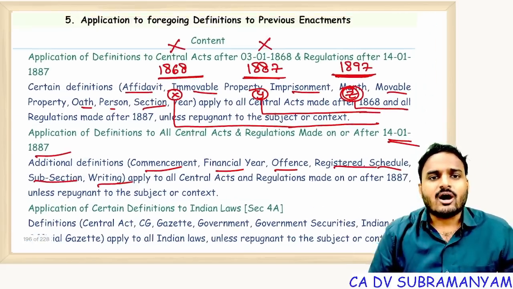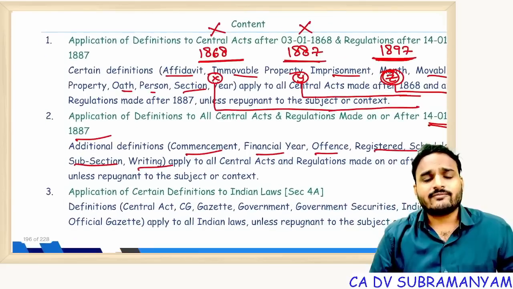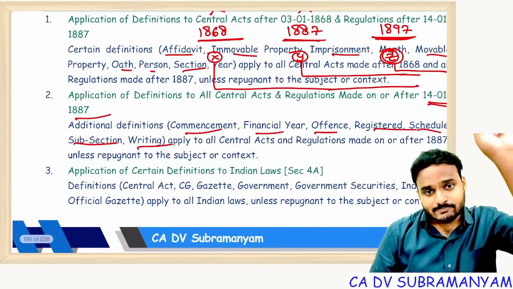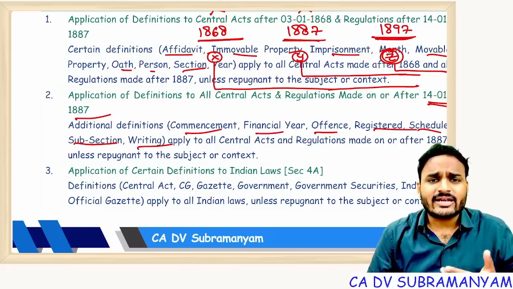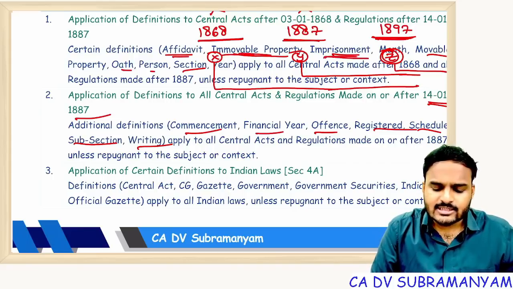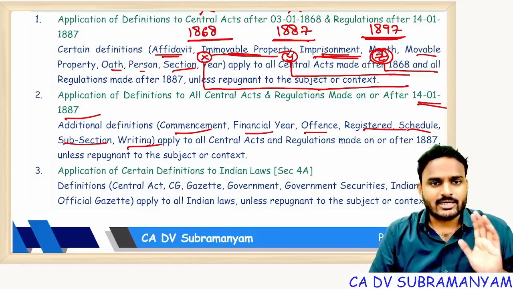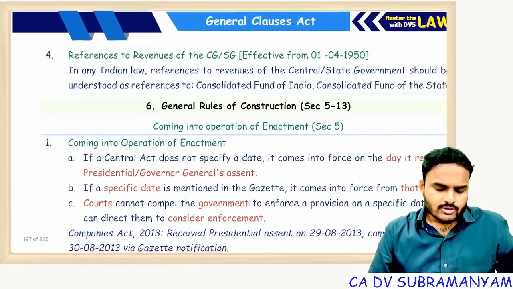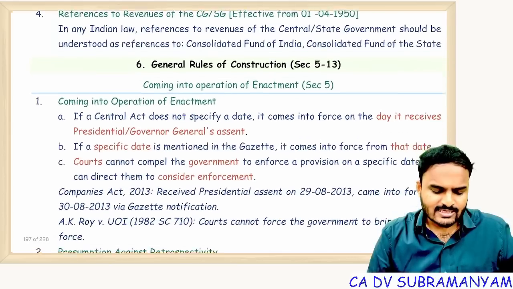So that means for foregoing definitions, there is no effect. Those definitions you need to apply from their respective commencement dates onwards. We are not giving retrospective effect. Since these definitions were defined under the old General Clauses Act, these definitions will have the same meaning from that date onwards. Applicability. Okay. So with this, part 1 definitions is completed.